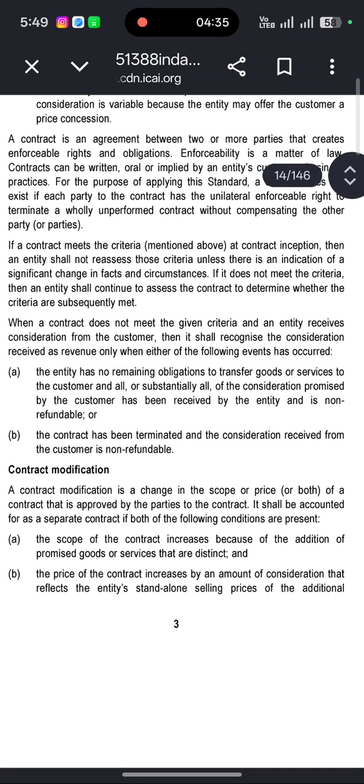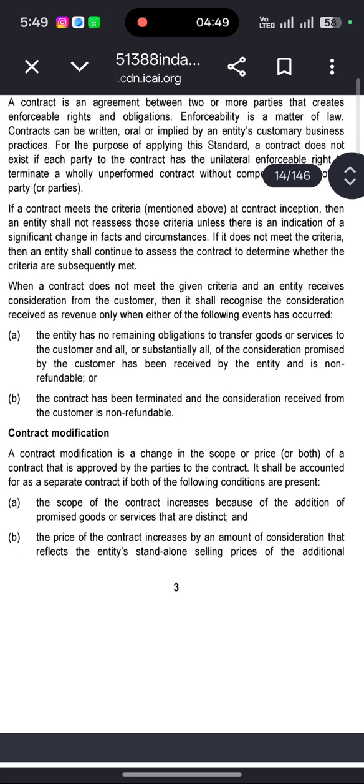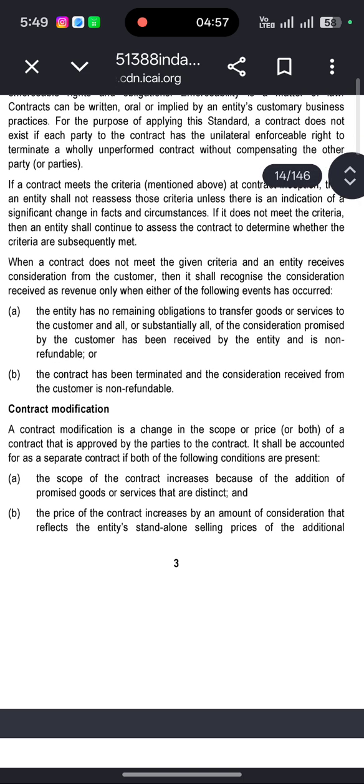If a contract meets the criteria mentioned above at contract inception, then the entity shall not reassess those criteria unless there is an indication of a significant change in facts and circumstances. If it does not meet the criteria, then the entity shall continue to assess the contract to determine whether the criteria are subsequently met.